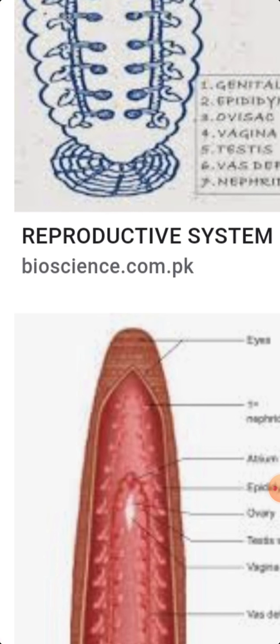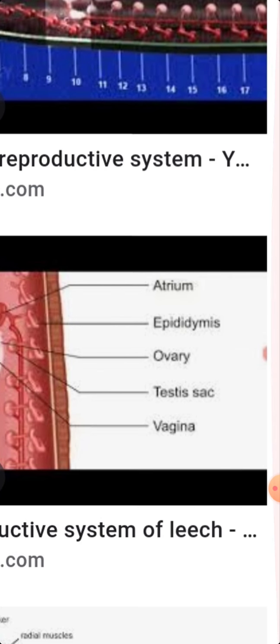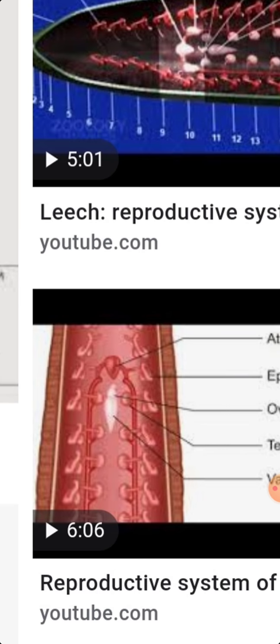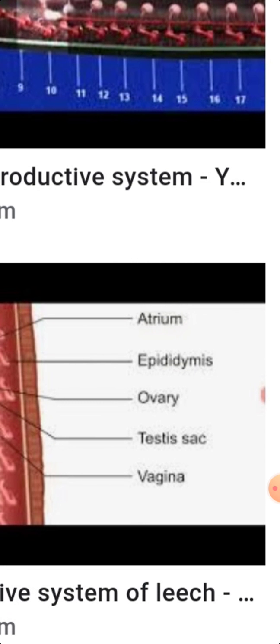These are all the parts present in the reproductive system. The main parts I am showing in this slide are the atrium, epididymis, ovary, testis sacs and vagina.